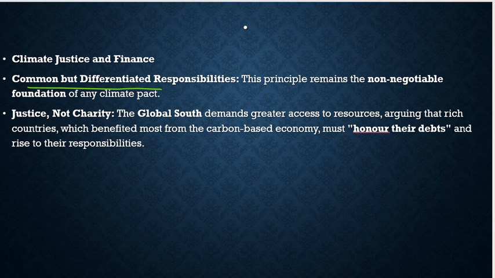In a nutshell, we had discussed this principle many times. The principle remains the non-negotiable foundation of any climate pact. Then, justice, not charity. The global south demands greater access to resources, arguing that rich countries which benefited most from the carbon-based economy must honor their debts and rise to their responsibilities. That is exactly what comes under the common but differentiated responsibilities.